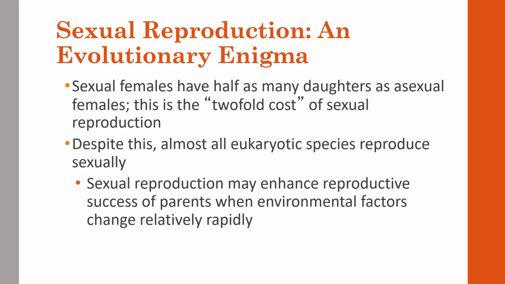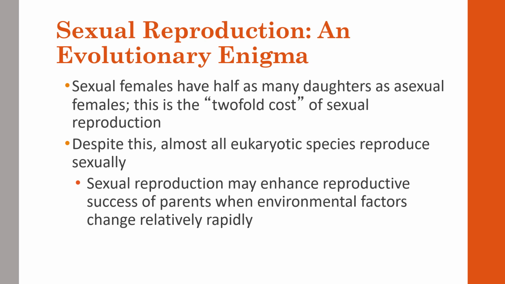Now moving to reproduction, which is an evolutionary enigma. Within this, sexual females will have half as many daughters as asexual females, which is part of the twofold cost theory of sexual reproduction. You would think asexual females will produce more due to not needing mates, more than half. But it does make sense that sexual females have less than asexual, because of the twofold cost of sexual reproduction, which is how it ends up being half.